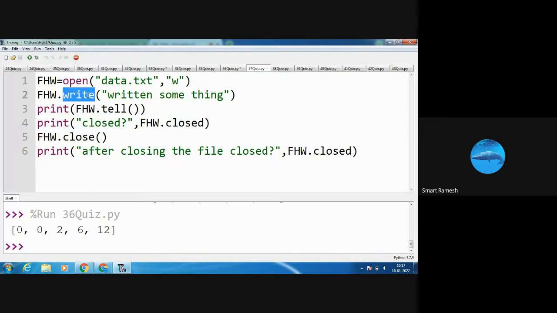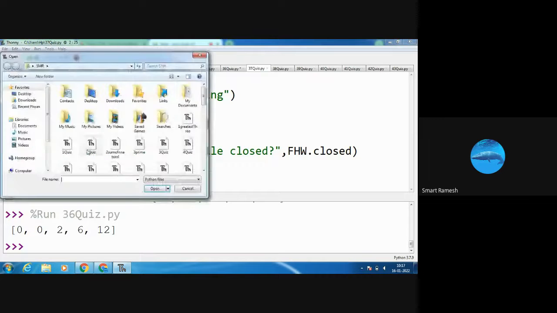The write function is useful to write the content into the file. So, something is written in data.txt. Okay. So, I am going to open the data.txt now. Here, file type is all files.